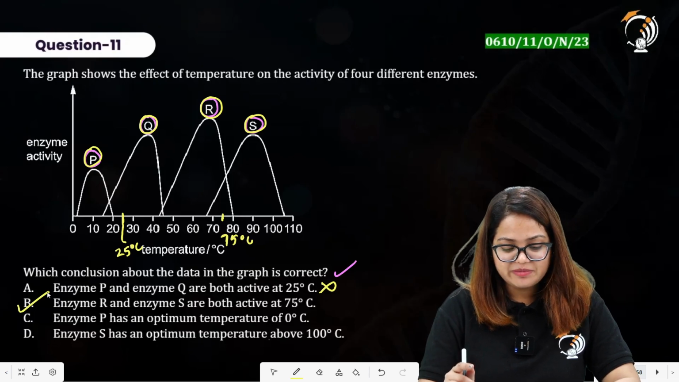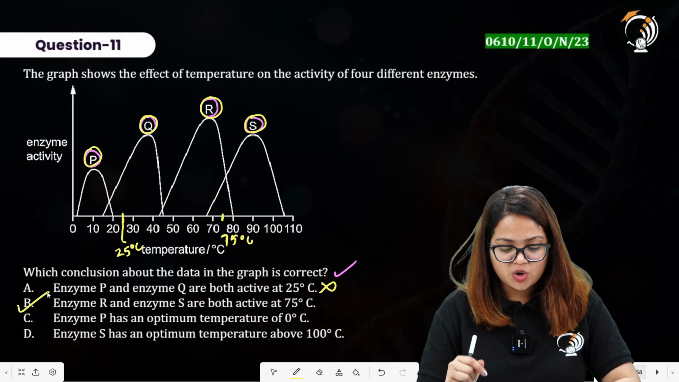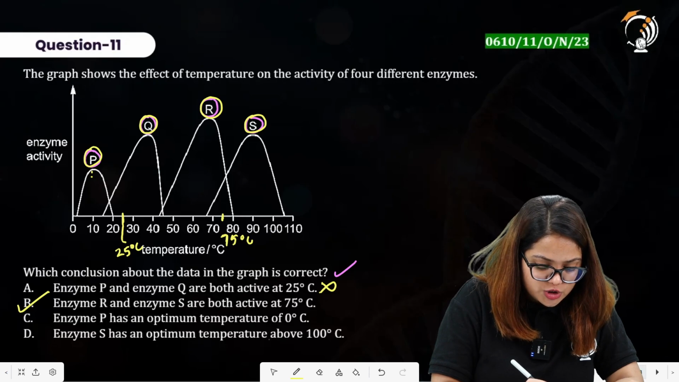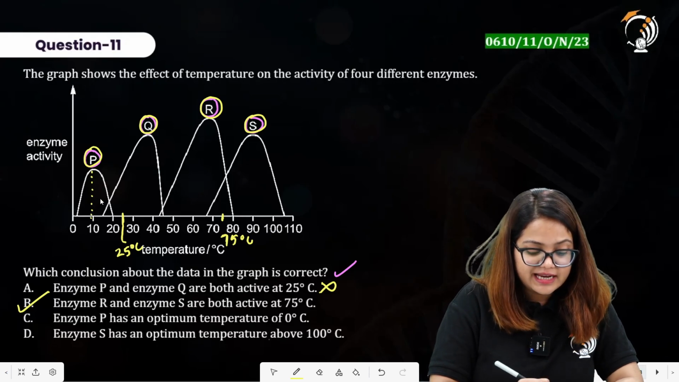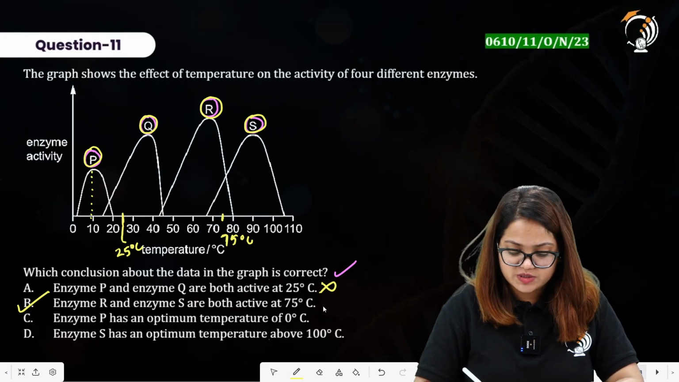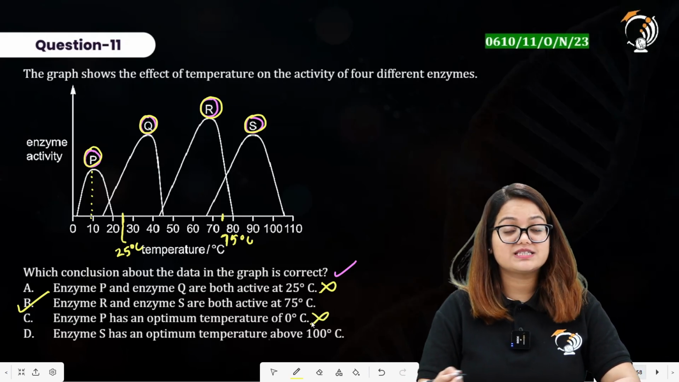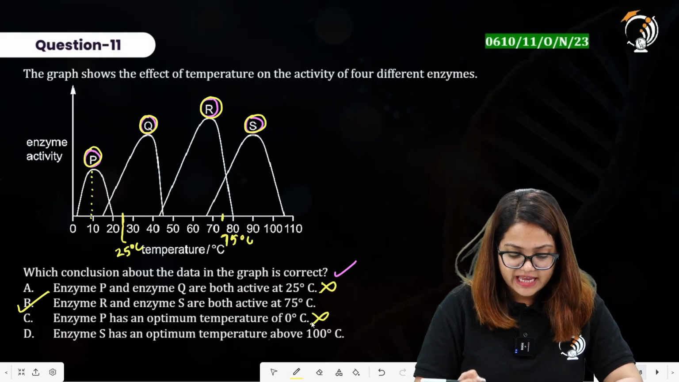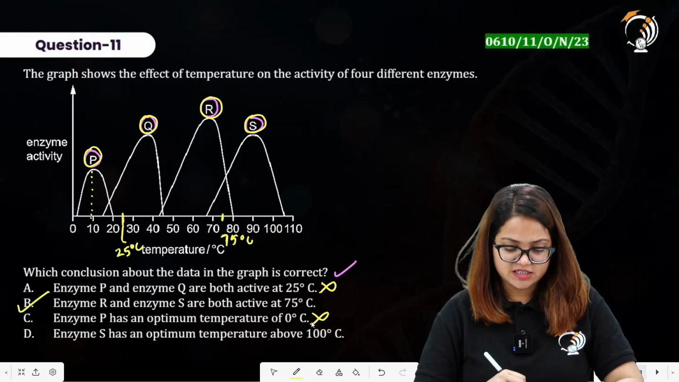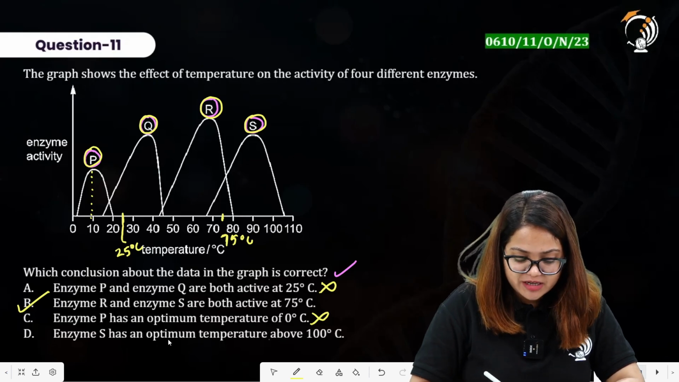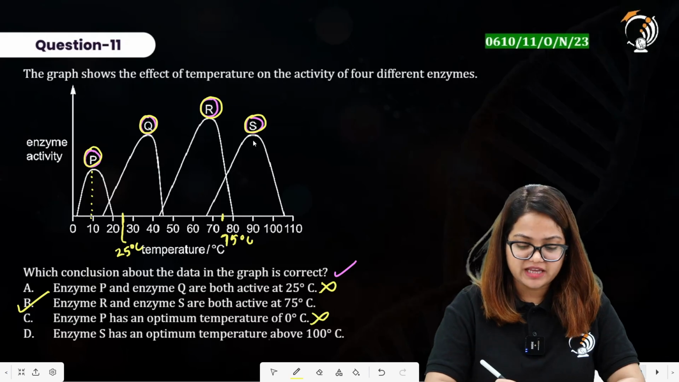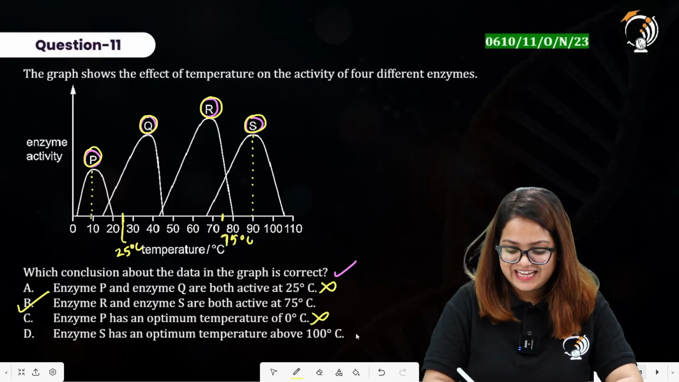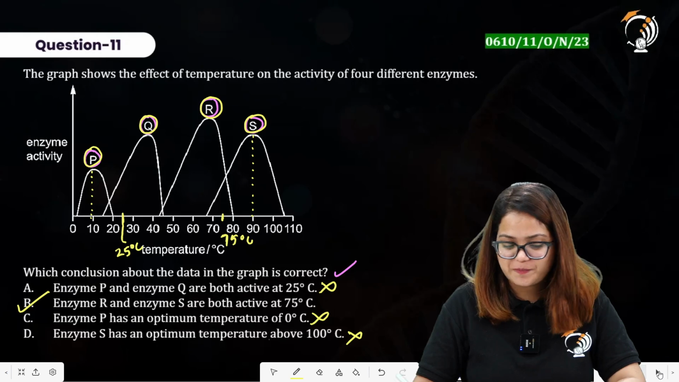Statement C says enzyme P has an optimum temperature of 0 degrees Celsius. Let's see what the optimum temperature of enzyme P is. So it is showing a peak at around 9 degrees Celsius and not 0 degrees Celsius. That means 9 degrees Celsius is the optimum temperature for that enzyme. Statement D says enzyme S has an optimum temperature above 100 degrees Celsius. So optimum temperature is that value at which the enzyme activity is maximum, and enzyme S has its maximum activity at 90 degrees Celsius. Here D statement also goes incorrect.